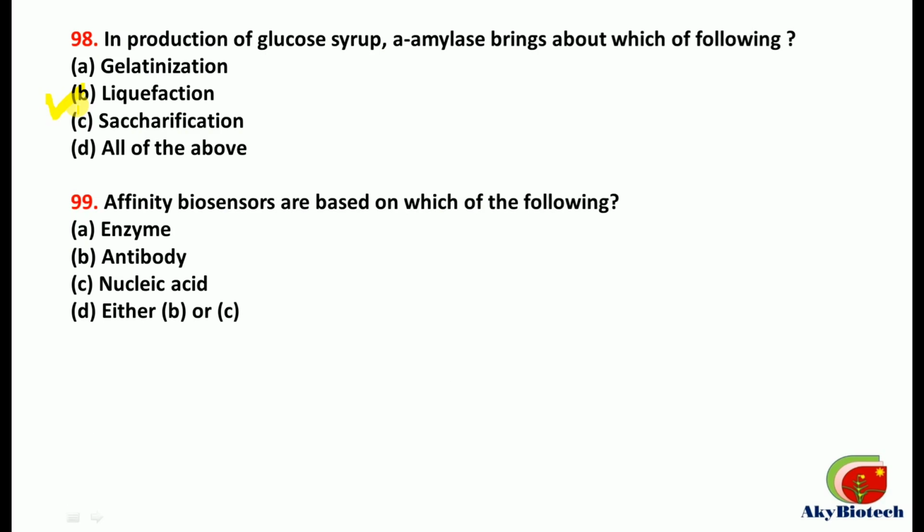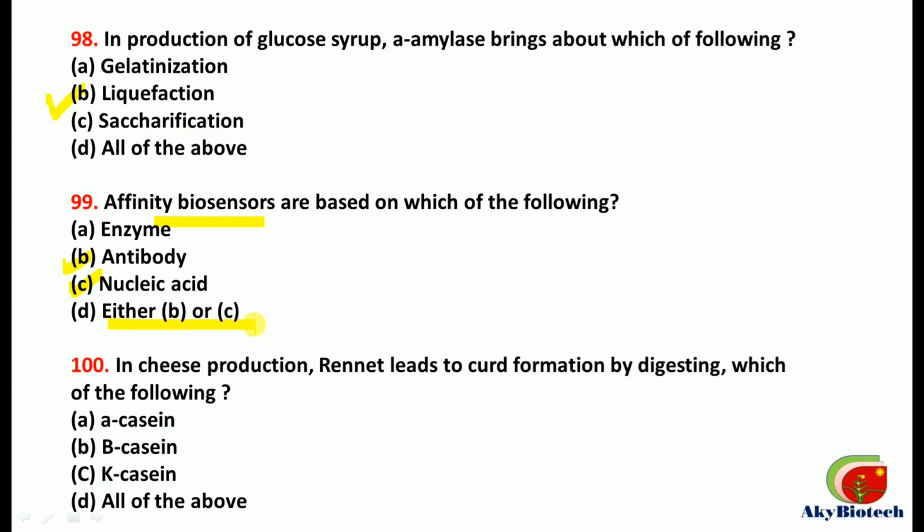Moving to the next question, that is number 99. Affinity biosensors are based on which of the following? So it is based on antibody as well as nucleic acid. So either B or C, this is the correct one. Coming to the last question, in cheese production, rennet leads to curd formation by digesting which of the following? So this is by C part, that is the correct one, capsaicin.